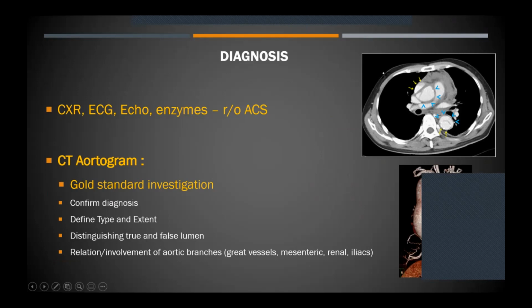How do we go about diagnosing? So we tend to use what is known as a triple rule out investigating modality. That is, often in patients, first we have to rule out a coronary syndrome using echo, ECG, and enzymes. And if that is negative, the next thing is to take a CT aortogram to rule out the possibility of an embolism versus aortic dissection. So as far as dissections are concerned, CT angiograms are the gold standard investigation. It gives us almost all the necessary information.